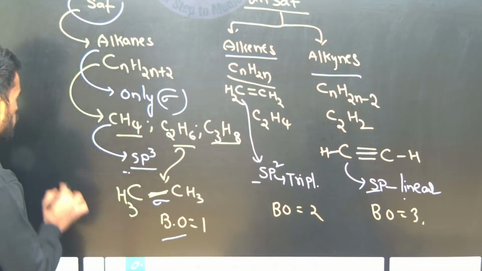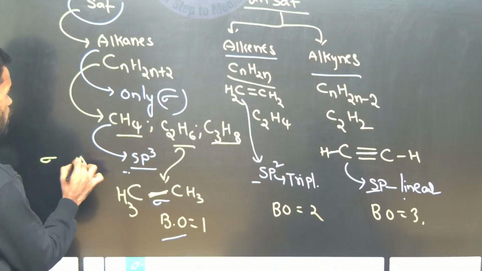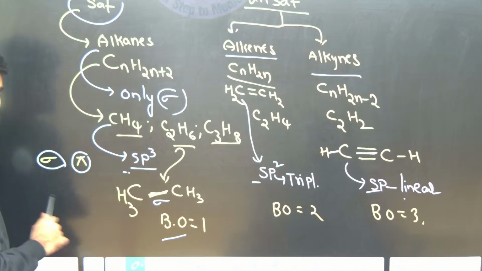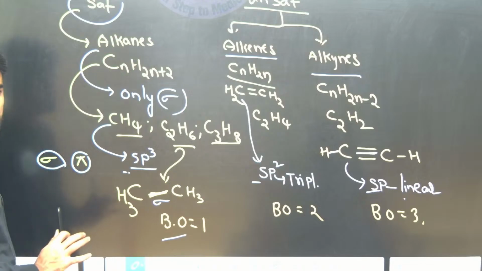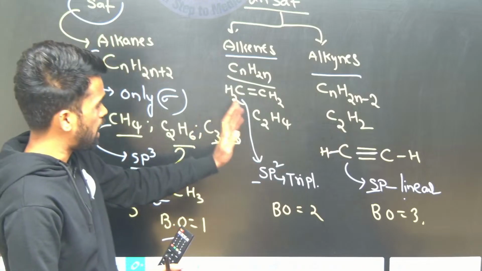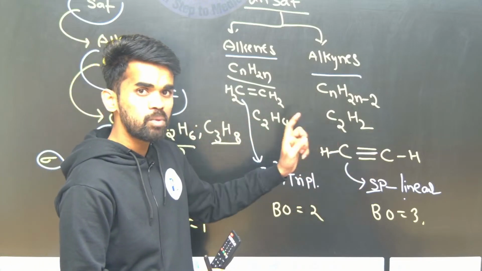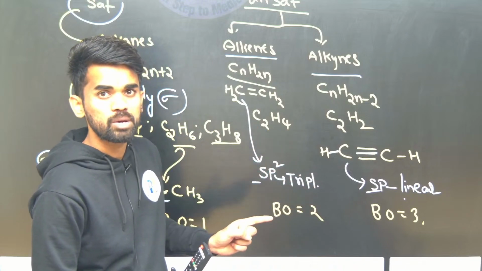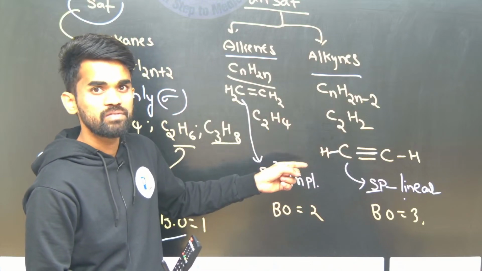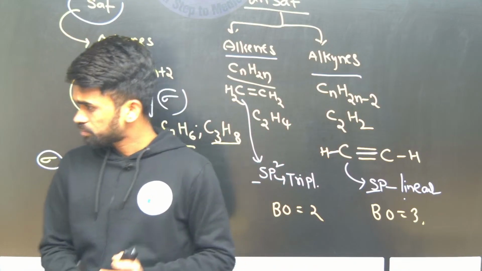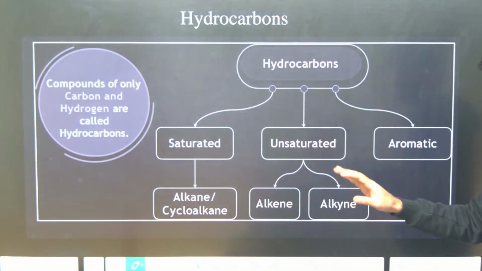Now if I want to compare a sigma bond and a pi bond, always remember the pi bond is weaker than the sigma bond. Whenever a reaction takes place in alkenes and alkynes, pi bond involvement takes place before the involvement of the sigma bond. So which bond breaks first? The pi bond breaks first when compared with the sigma bond because of its lower energy. Okay, right.